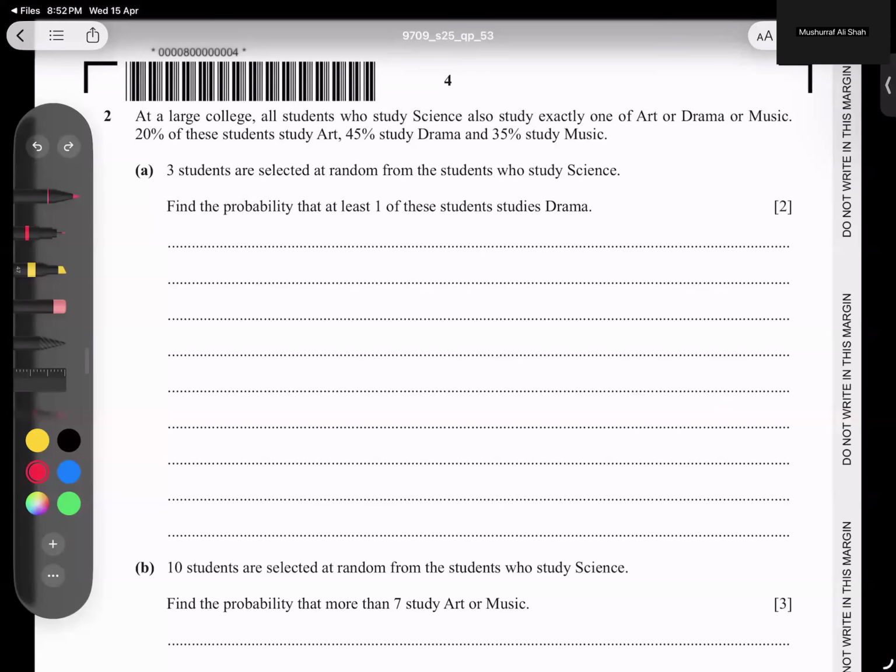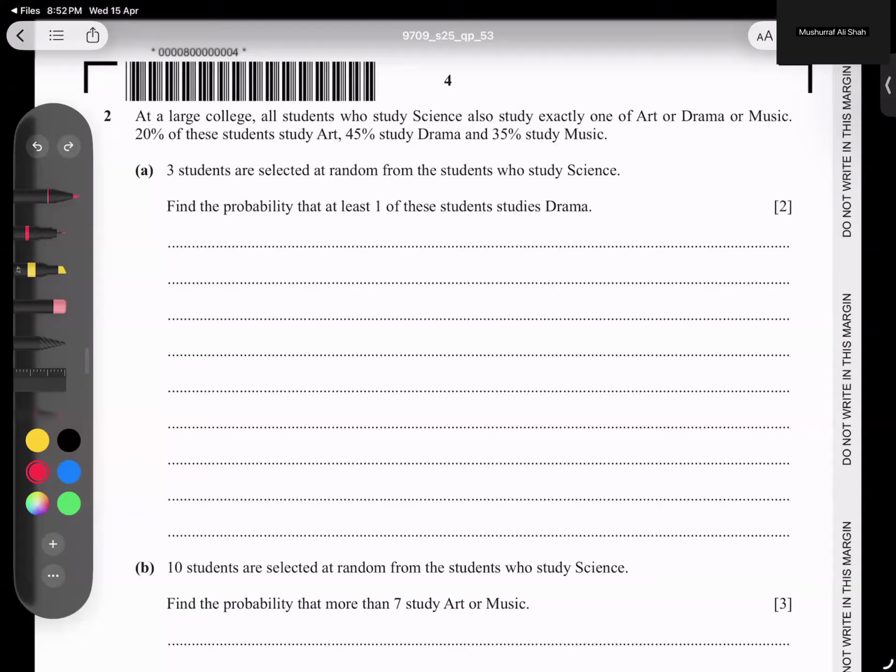Question number two, students. We have a large college, all students who study science also study exactly one of art or drama or music. So 20% students study art, 45% drama, and 35% music. If you add 20 plus 45 plus 35, it is 100. So it means science is just for confusing purposes. So don't focus on science.